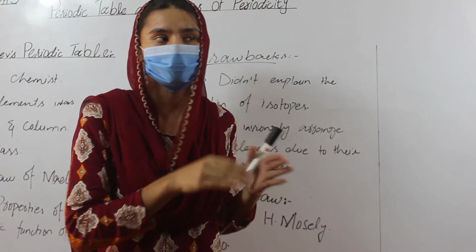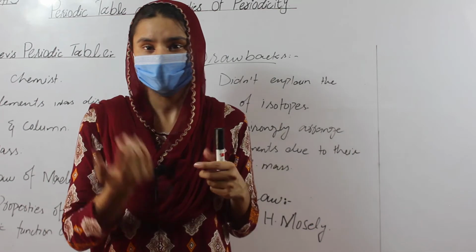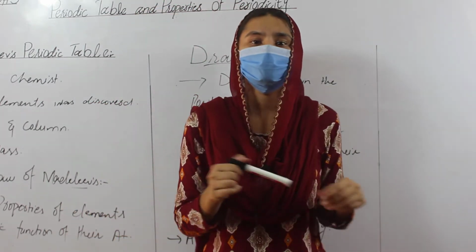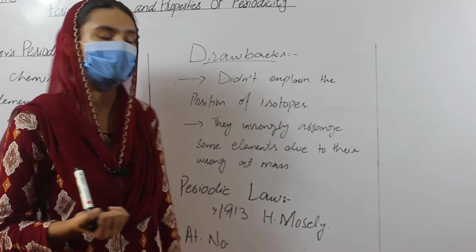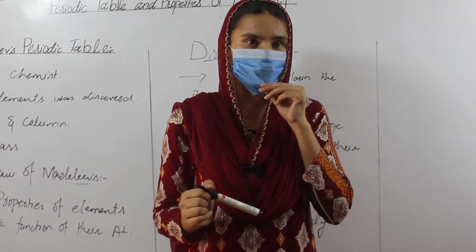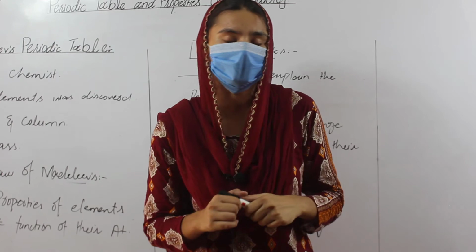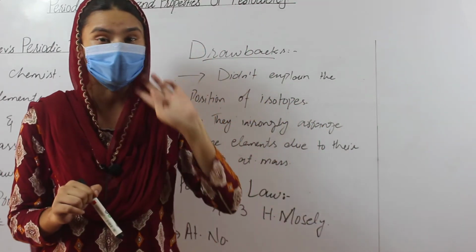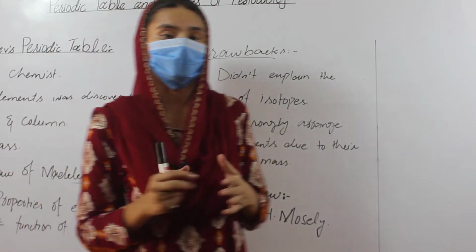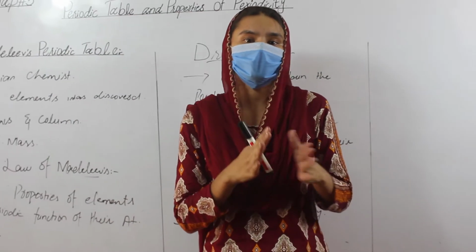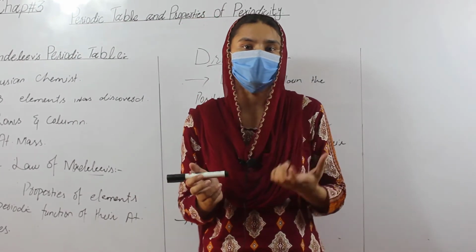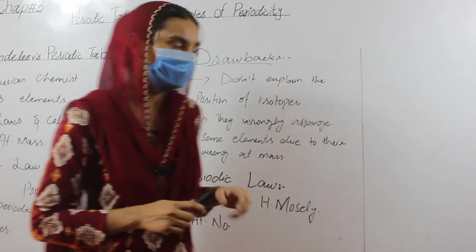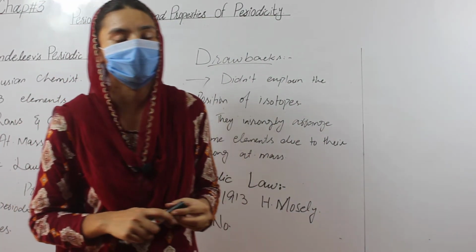And the periodic table that you are studying now is on the basis of atomic number. Why did H. Moseley arrange the elements on the basis of atomic number? The reason is that atomic number is fixed for every element, and the second is that atomic number is the number of electrons present in an element. That's why they arranged the elements on the basis of atomic number.